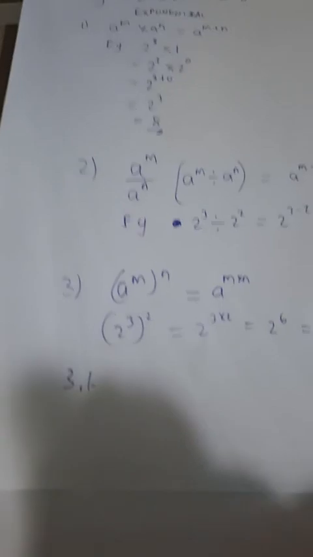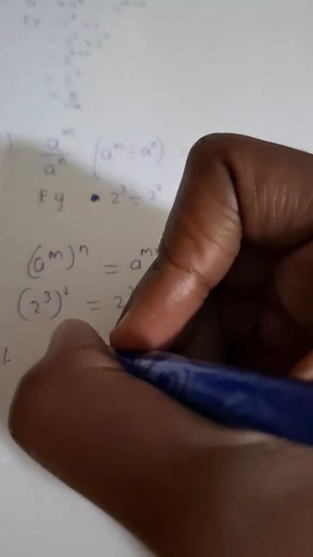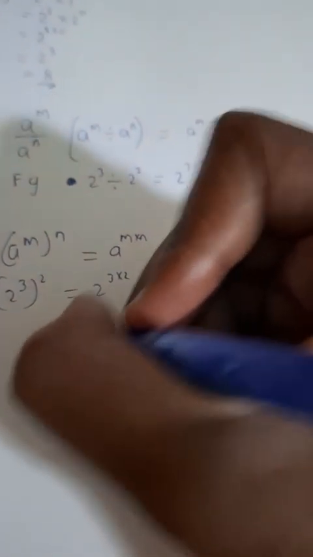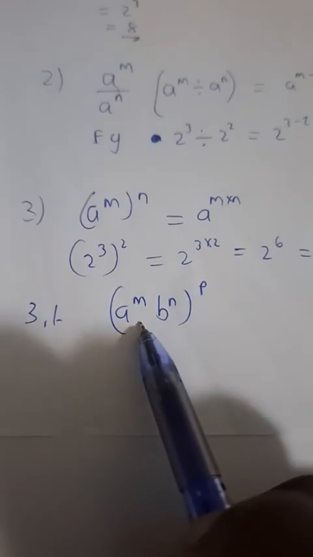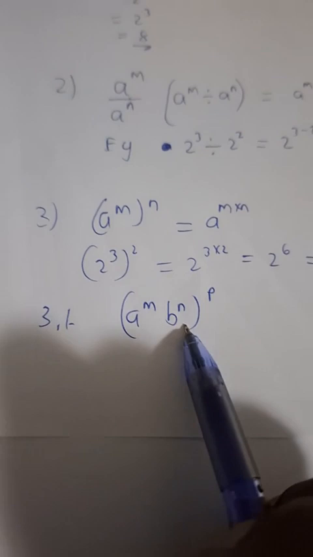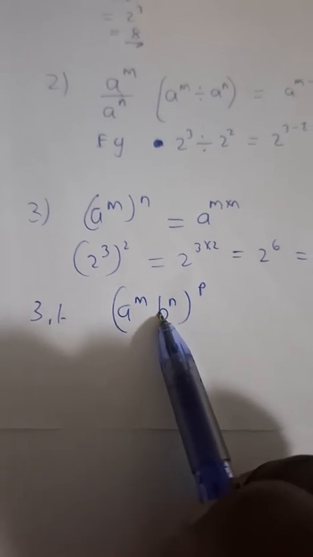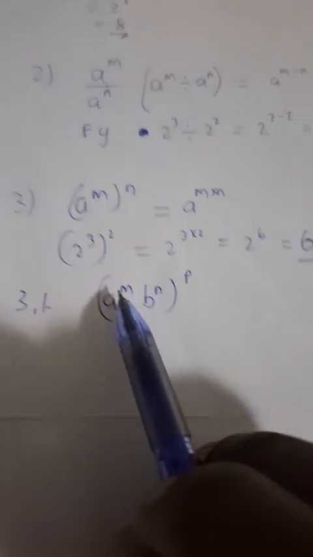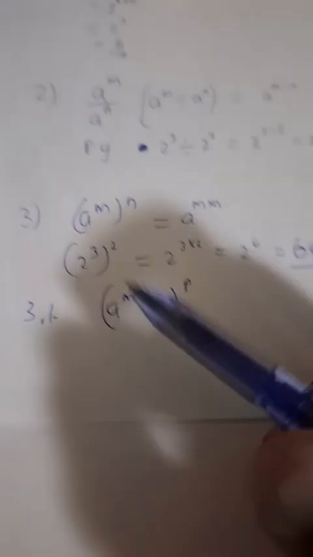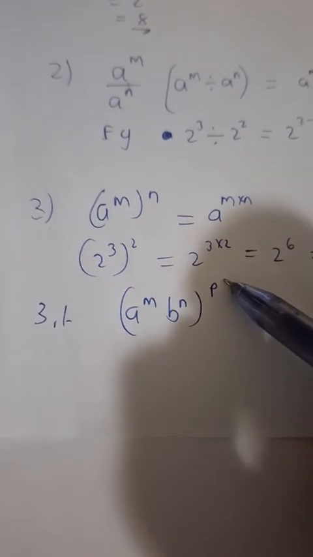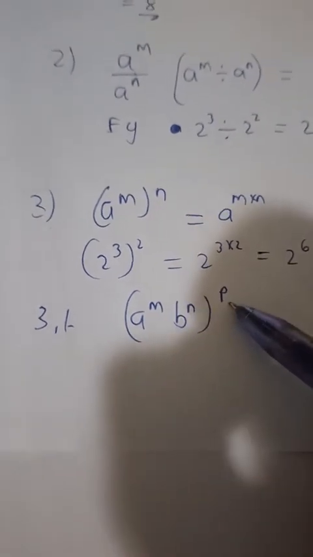And in conjunction with this law, if ever we have a multiplication of bases inside the bracket, and they are both respectively raised to their exponents, but external to both of them there is a particular exponent.